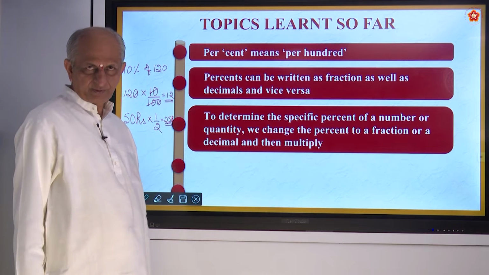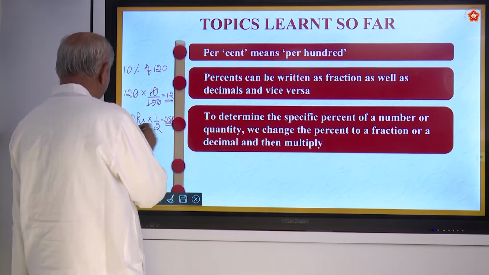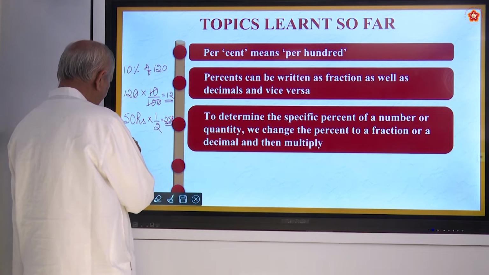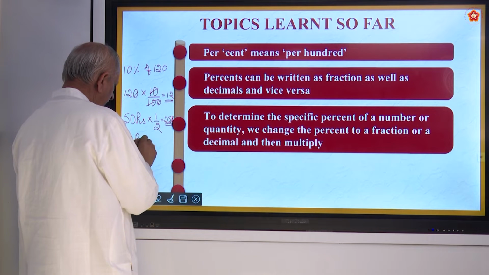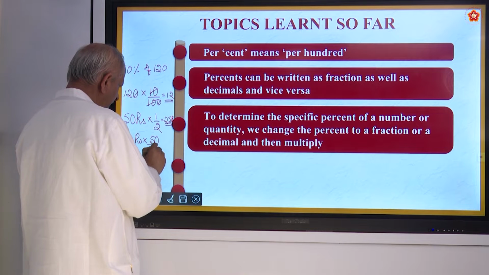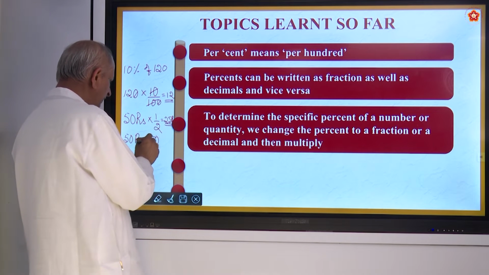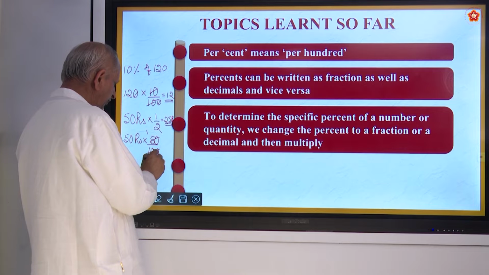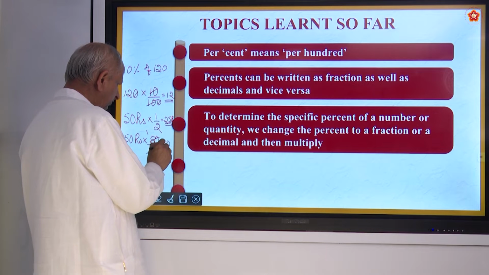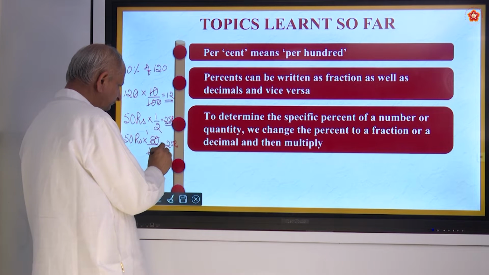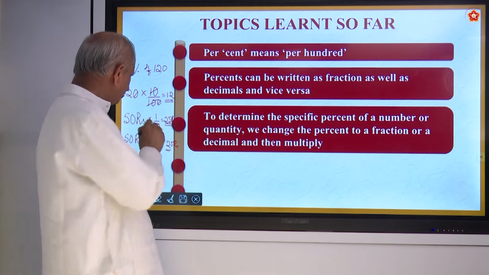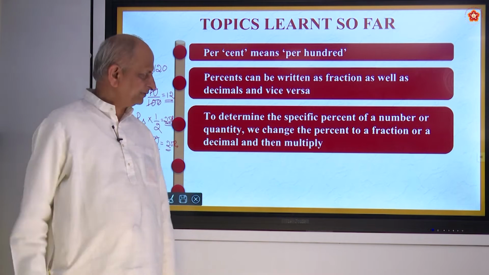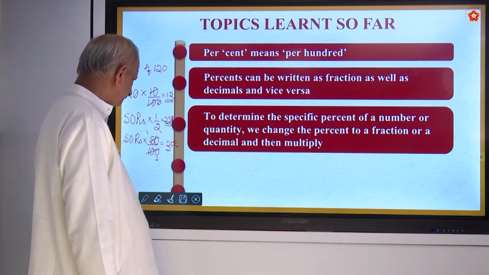Or you can say, what is 50% of 50 rupees? It means the same thing, 1 by 2 of 50, that will be 25 rupees. So 50% means divide by 100 into the given number or quantity, whatever it is. That is how you do it.